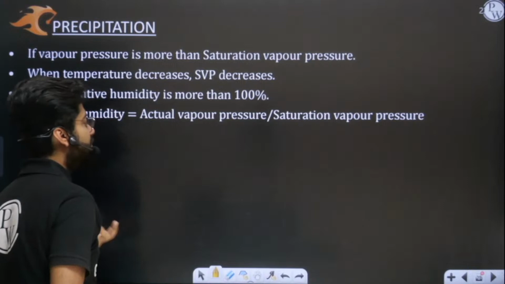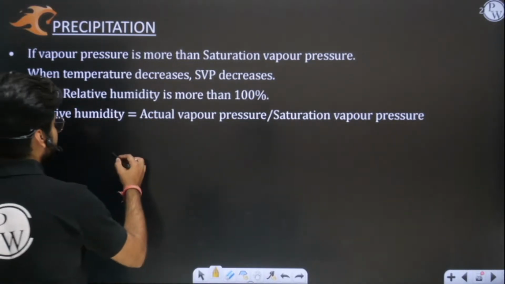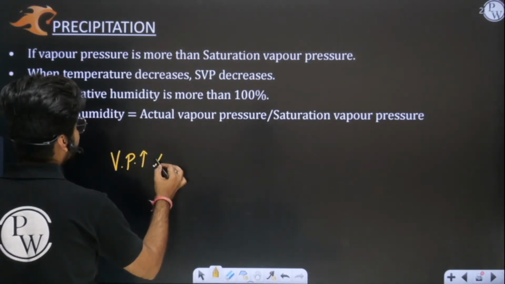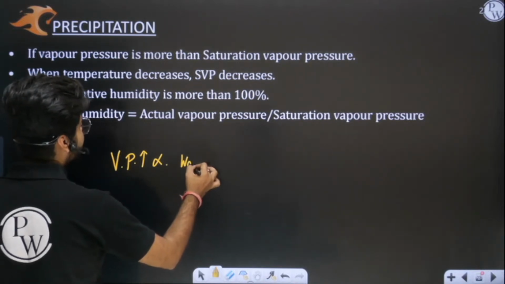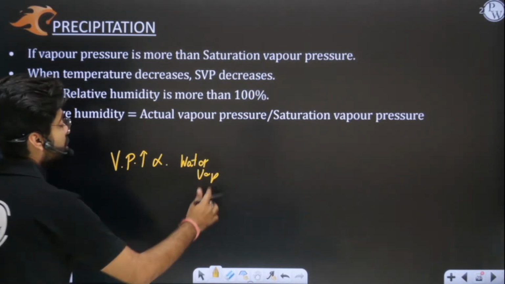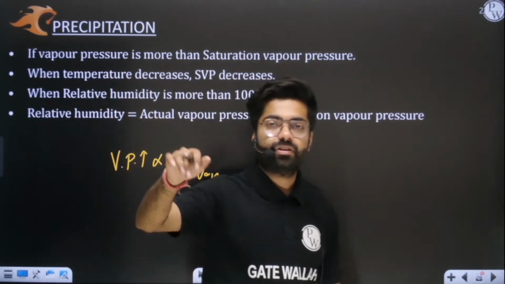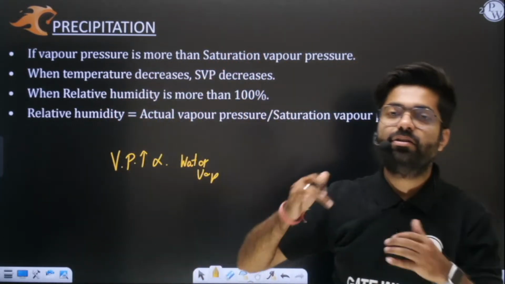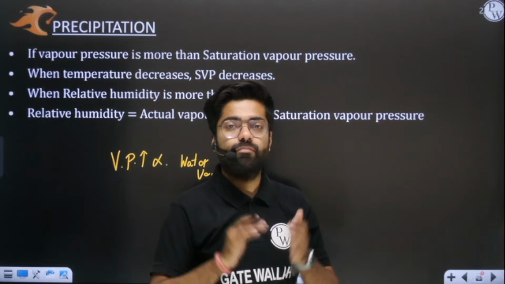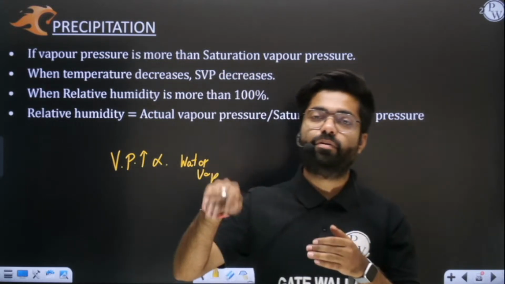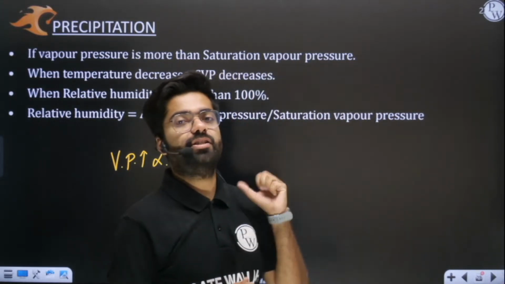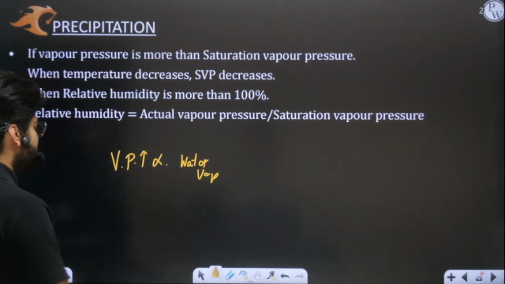Now you should appreciate the fact that if the vapor pressure is more, that means more water vapor is there, more moisture is there. Yes or no? If in my atmosphere more water vapor is there, then obviously vapor pressure will be more. And if moisture is less, then vapor pressure will be less. This is very simple.